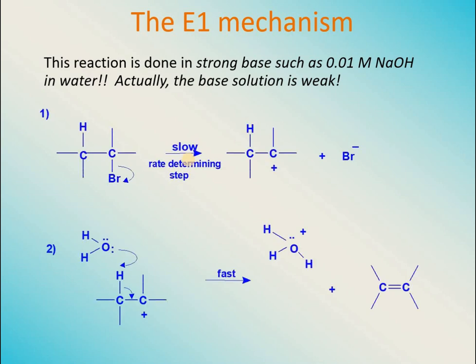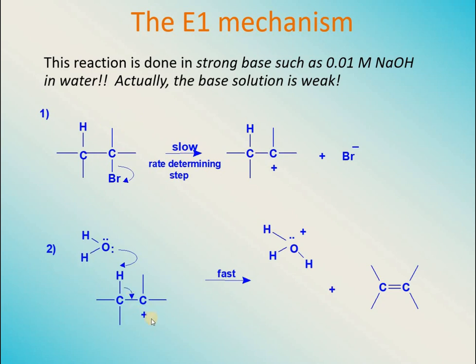Now let me show you the mechanism. This is the first step, which is the slow and rate determining step. It is the same as what was happening in SN1 reactions, where bromine is being lost and we have a carbocation formed. This is a slow step, and unimolecular means one molecule is involved. That's why these reactions are called unimolecular reactions.